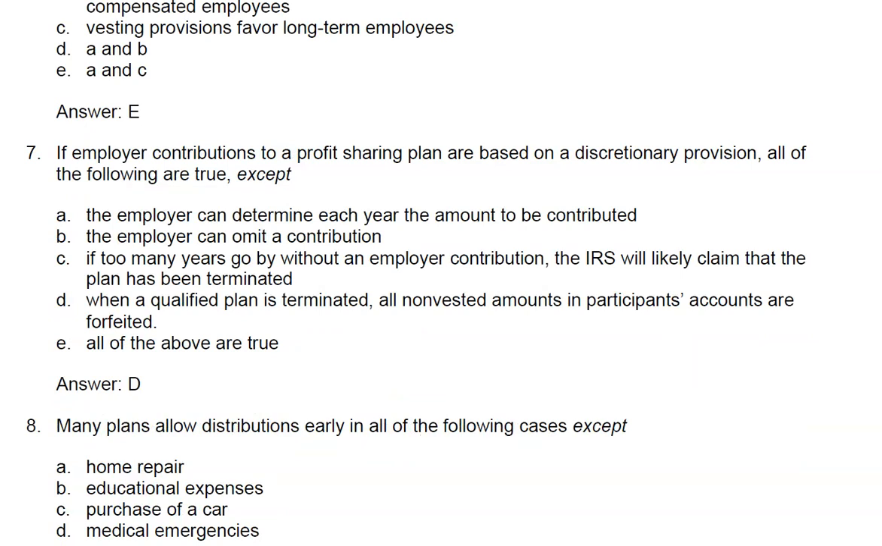Question 8. Many plans allow distributions early in all of the following cases except, well, home repairs, that's appropriate. Educational expenses, that is appropriate. Purchase of a car, no, that is not appropriate. And medical emergencies are appropriate. So the answer is what is not allowed would be purchase of a car.